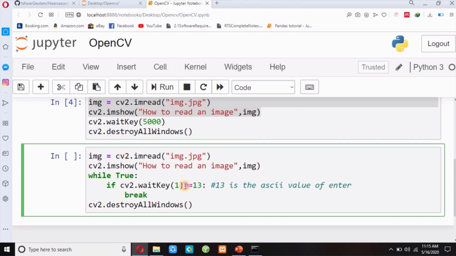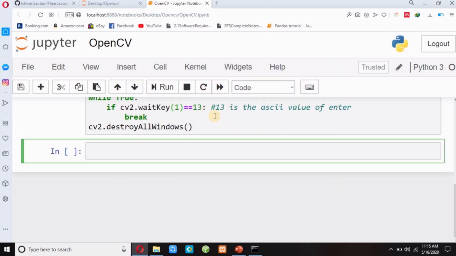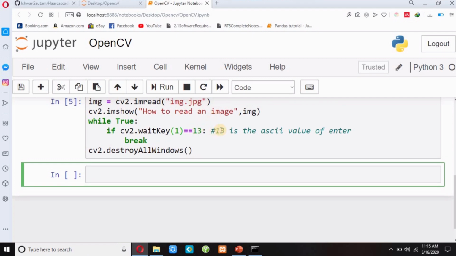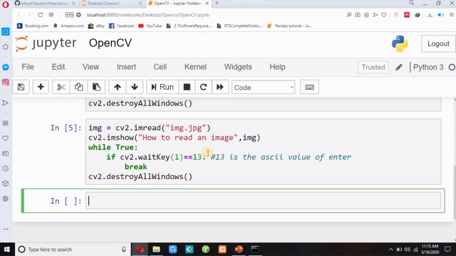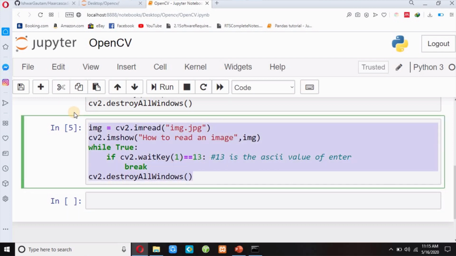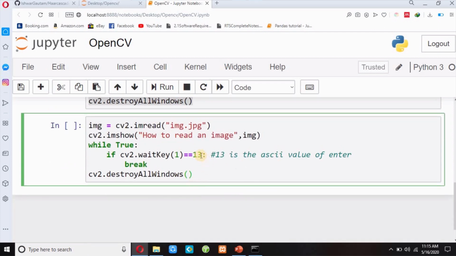Now I will execute this code, shift enter. Now if I press any other key on the keyboard, it will not destroy my window, but if I press Enter, then it will destroy my window, because 13 is the ASCII value of Enter. Now I will again copy this code, Ctrl C, and paste here, Ctrl V. And if I write 27 here, so what is 27?